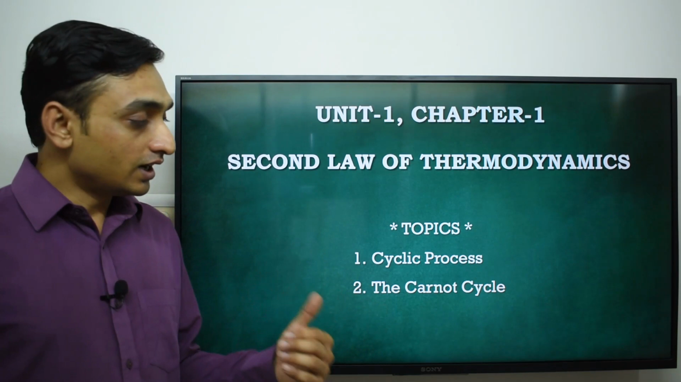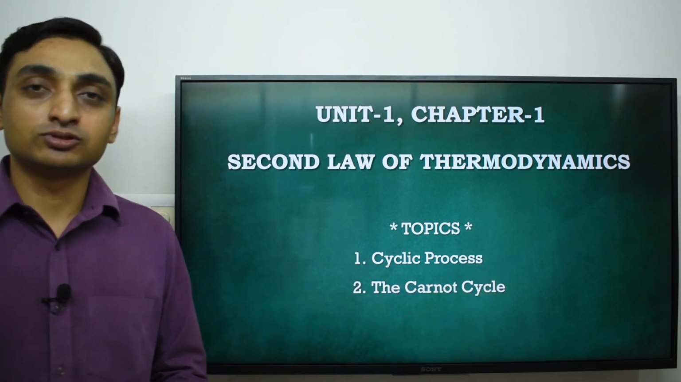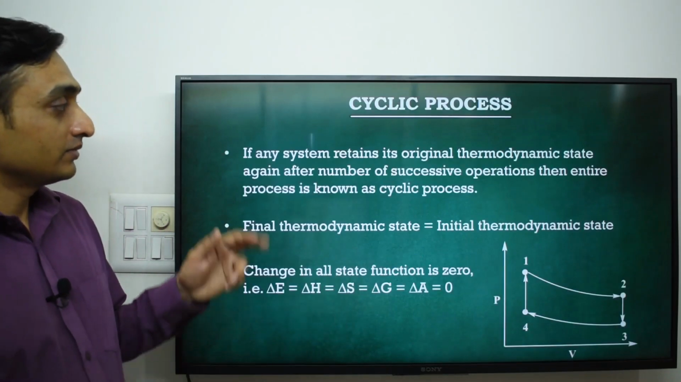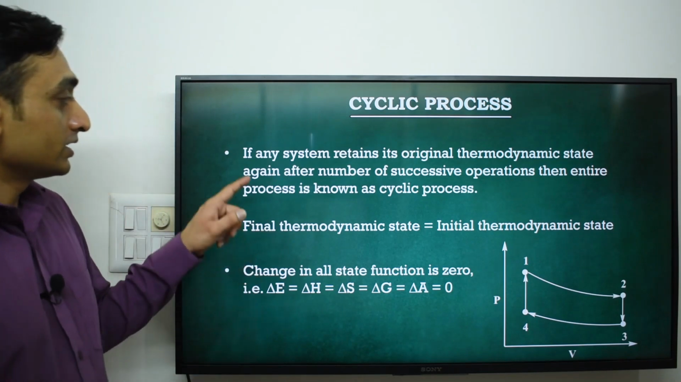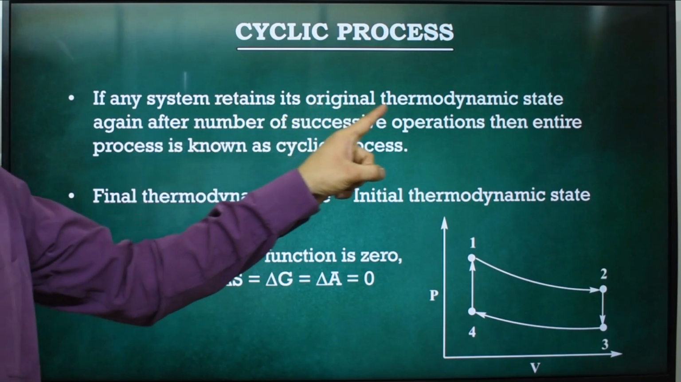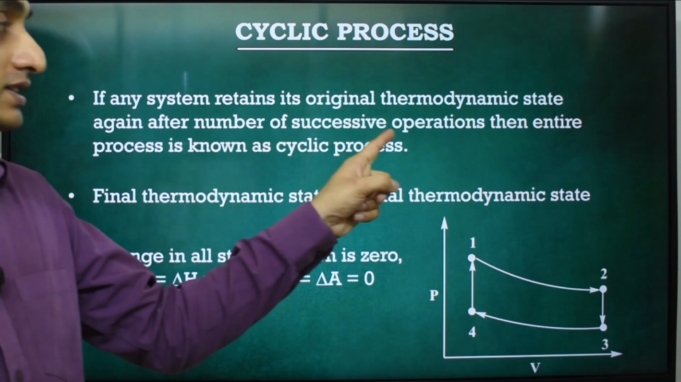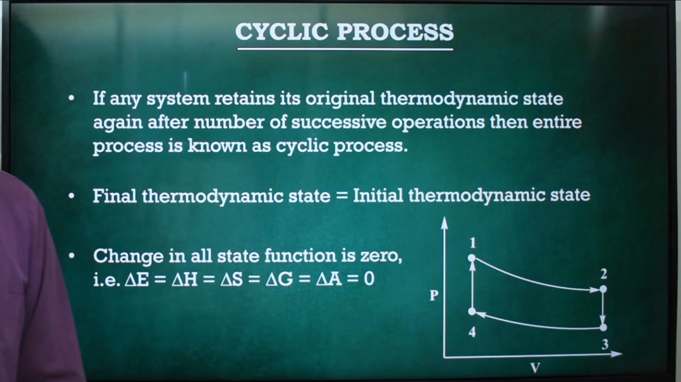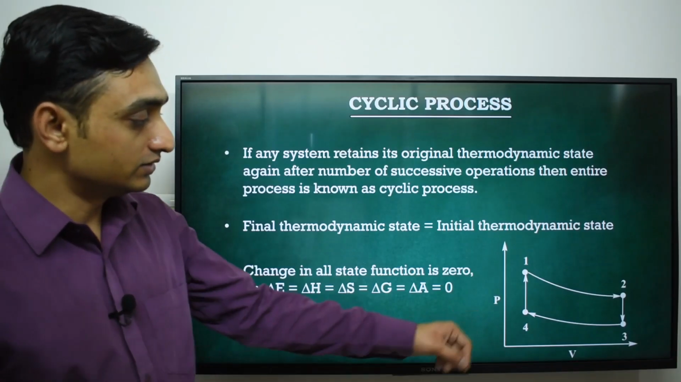So to explain the Carnot cycle completely, we need to look at cyclic process. So now let's start with cyclic process. First we see the definition of cyclic process. The definition is, if any system retains its original thermodynamic state again after a number of successive operations, then the entire process is known as cyclic process.